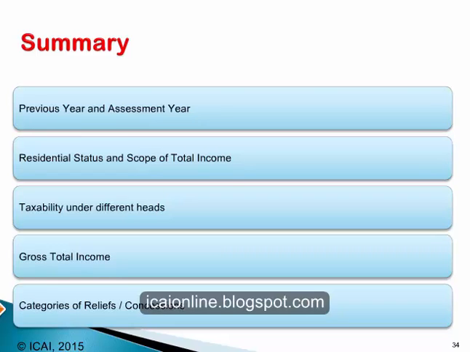And finally, there is a relief which is allowed in the form of rebate. Rebates are allowed as deductions from the amount of tax payable by the SSE during the assessment year in respect of a given previous year. So rebate is an amount which is deducted from the tax payable and not from any income.